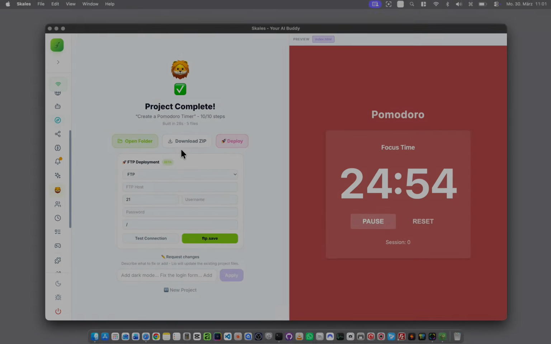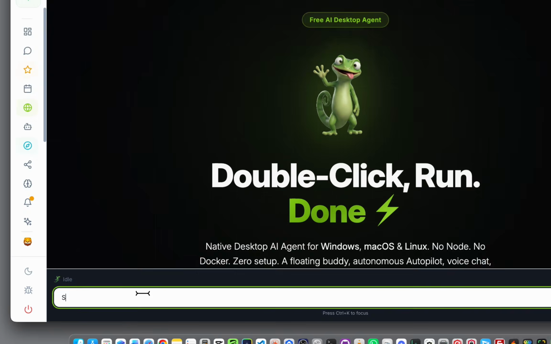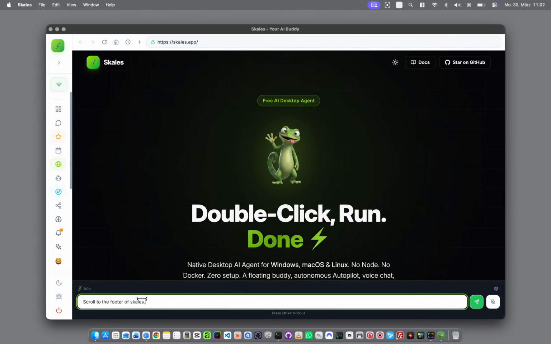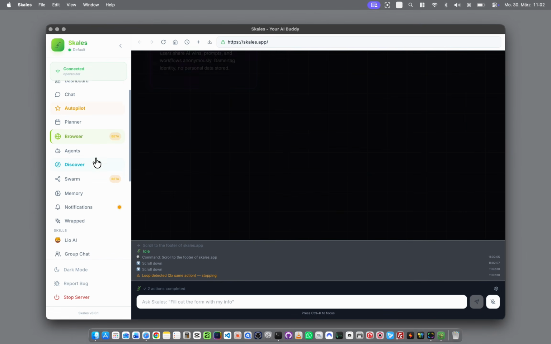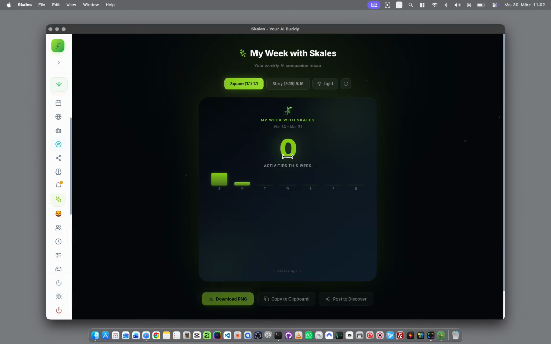The browser agent works like a second pair of eyes. I tell it, go to scales.app and scroll to the bottom. It navigates, reads the page, scrolls, and reports back.